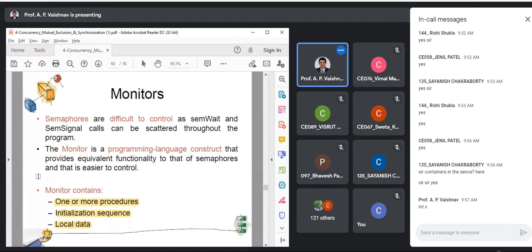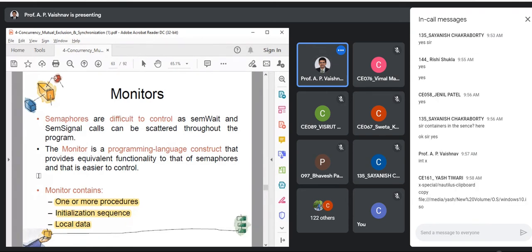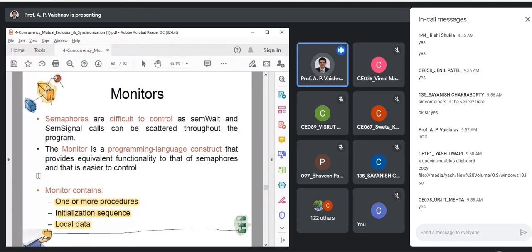So I'm again repeating, monitor is such a construct where you can put procedures. Procedures are nothing but your functions, right? In C, we call them functions. You can put your variables. Second thing, plus you can initialize those variables inside the monitor. Clear with these three aspects? That is what these three points are describing. We are going in detail, don't worry. You will be clear with this.